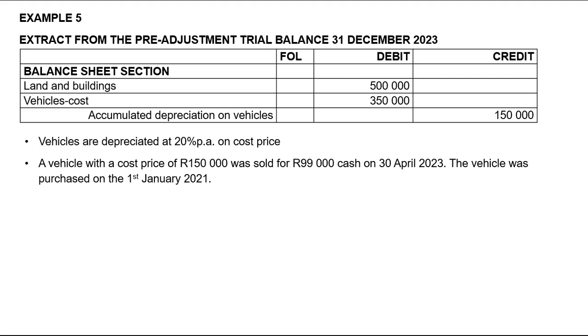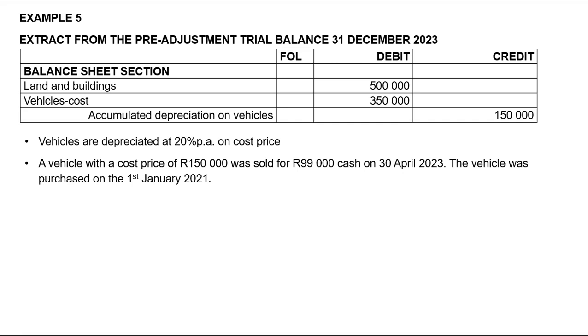And look at this. They say to you a vehicle was sold on the 30th of November 2022. The amount received was recorded, but no further entries were made. Details of the vehicle sold: the carrying value at the beginning of the financial year, on the 1st of March 2022, was 104,000, and we depreciate vehicles at 20%.